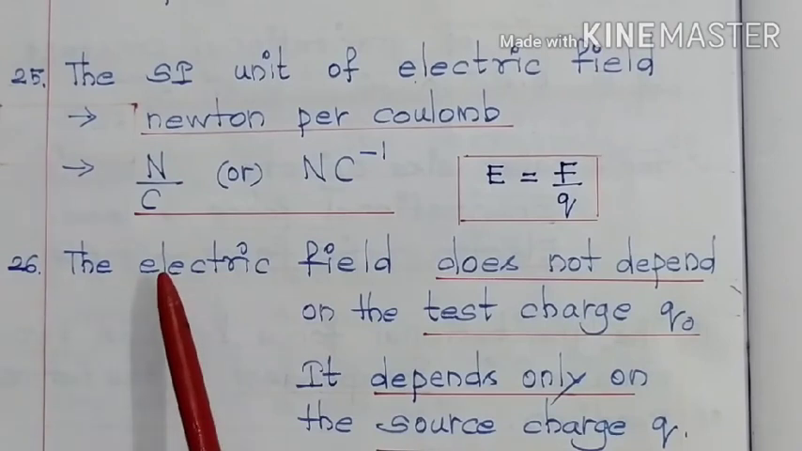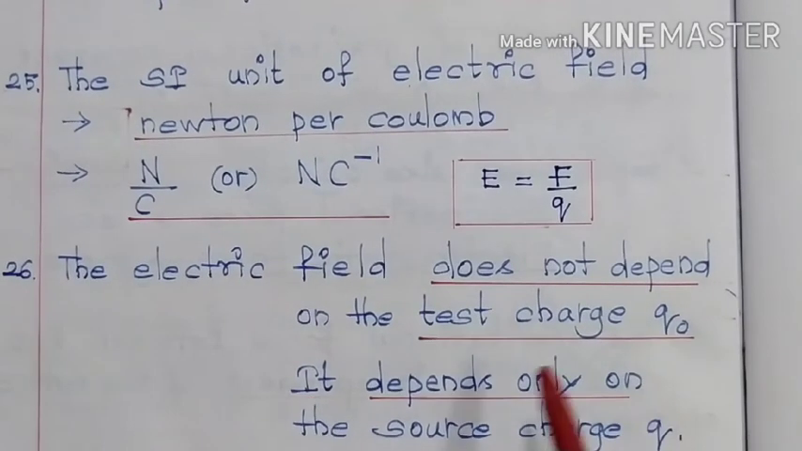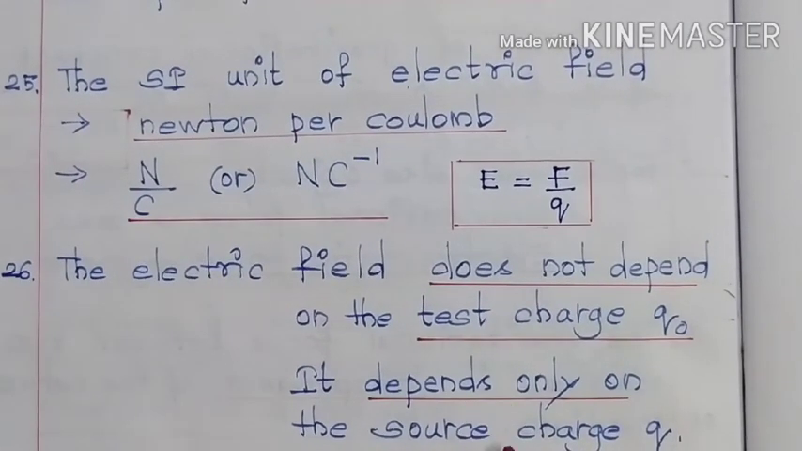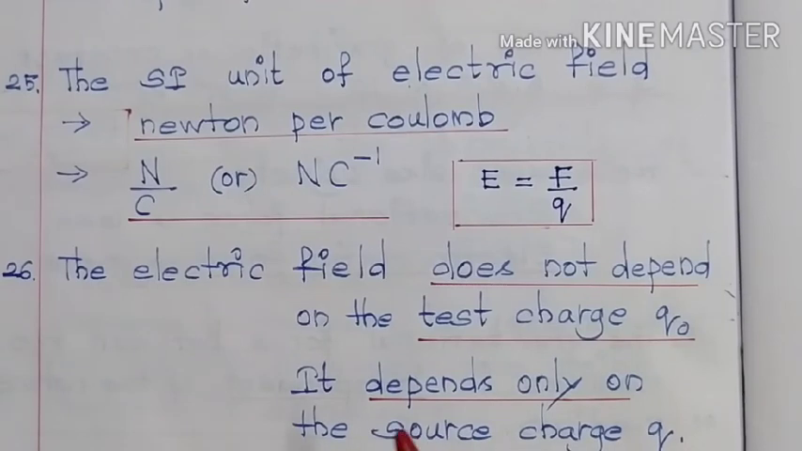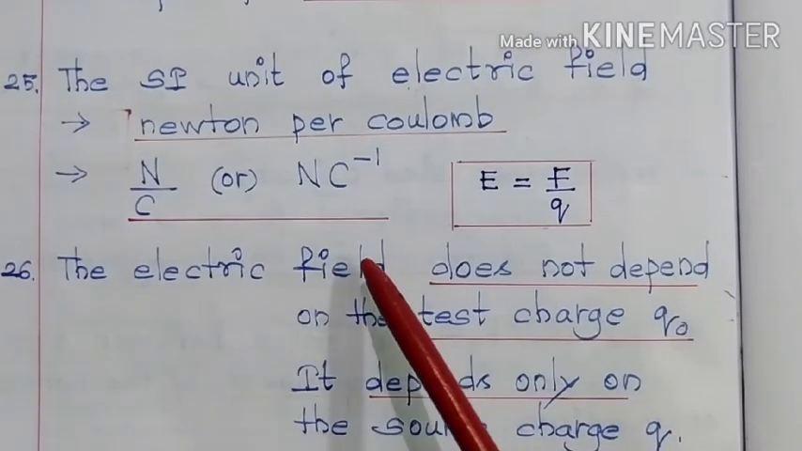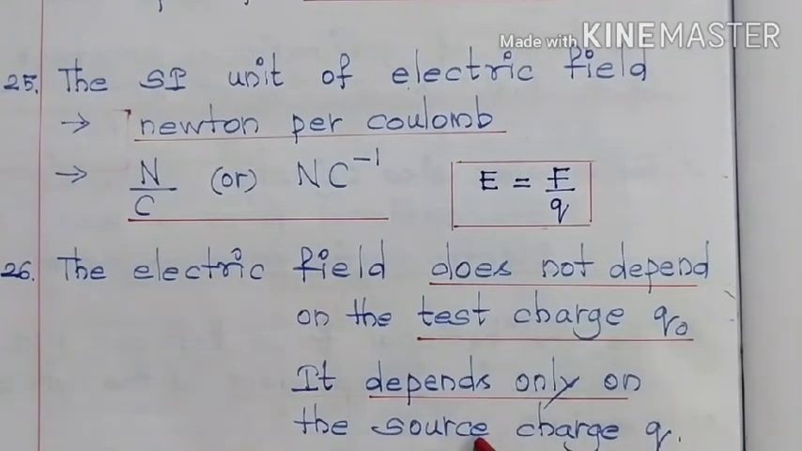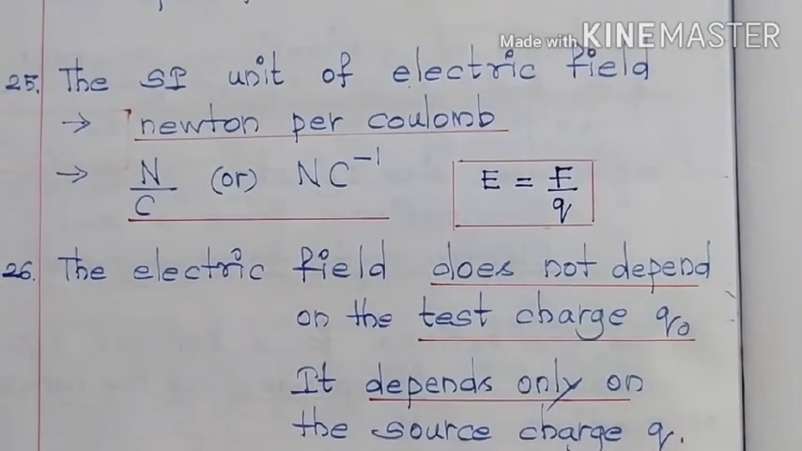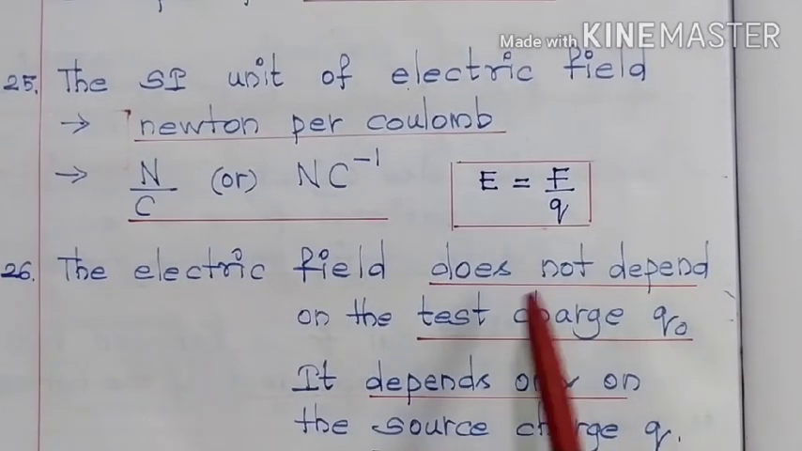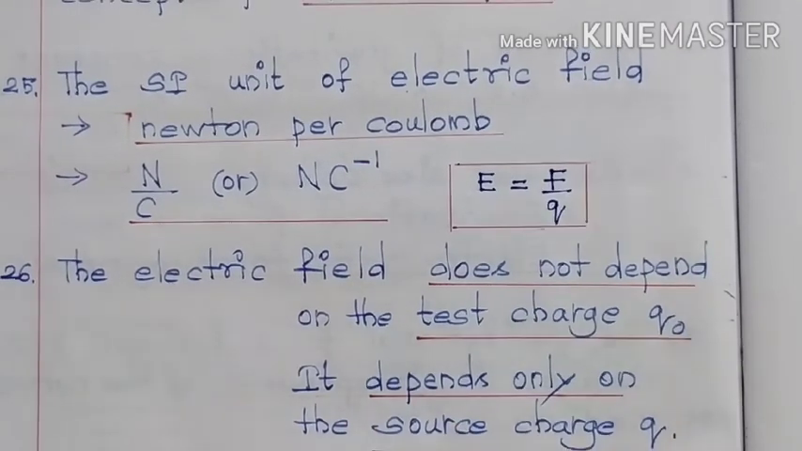Next one, the electric field does not depend on the test charge Q naught, but it depends only on the source charge Q. Later on, we will be learning about the definition of electric field. There you come across the terms called test charge Q naught and source charge Q. Till then, you just know that the electric field does not depend on the test charge Q naught, but it only depends on the source charge Q.